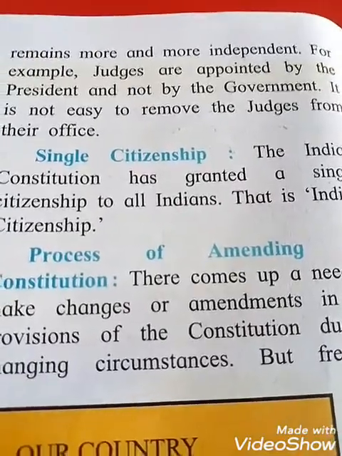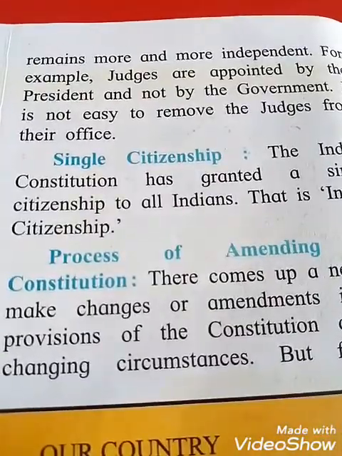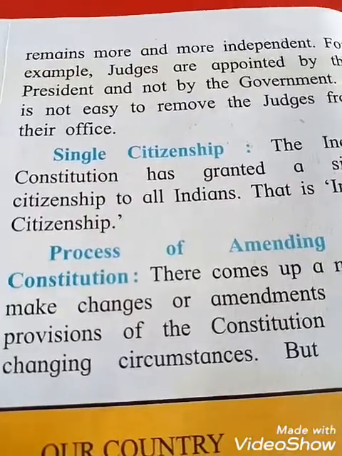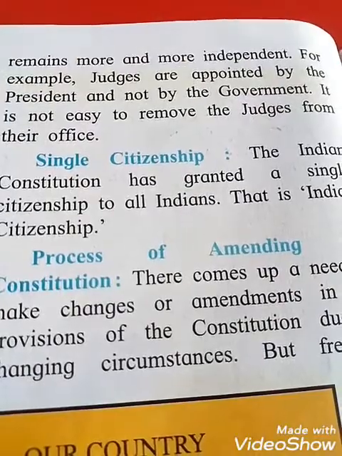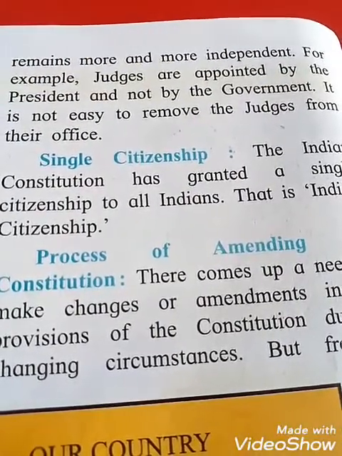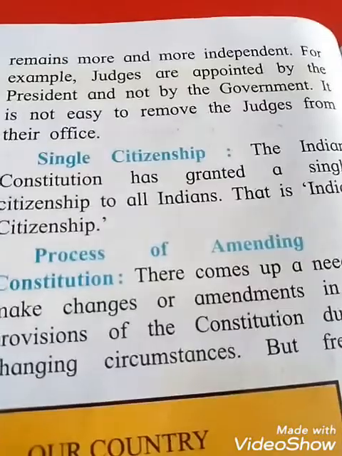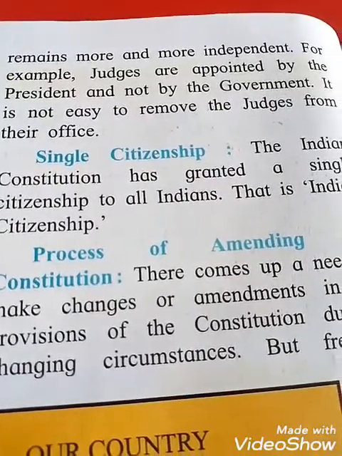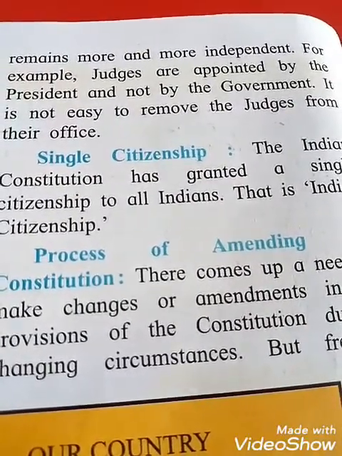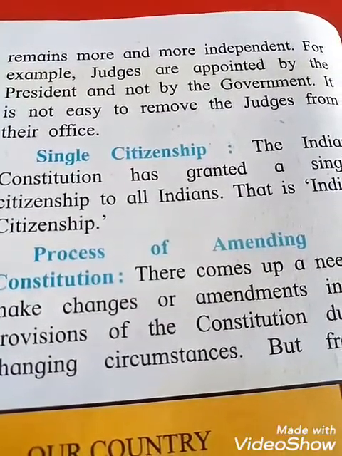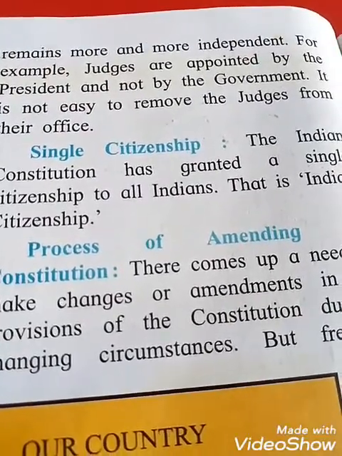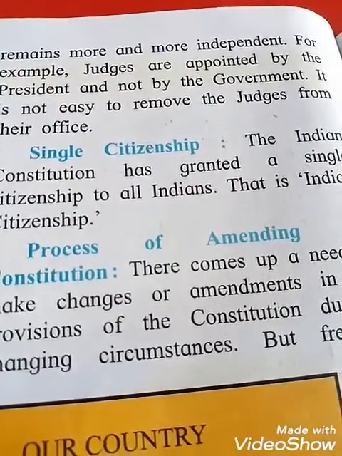The Constitution has made several provisions to ensure that the judiciary remains more and more independent. For example, judges are appointed by the president, students, not by the government. So it is not easy to remove the judges from their office. And whatever decision a judge takes, people have to obey it, not disobey it.